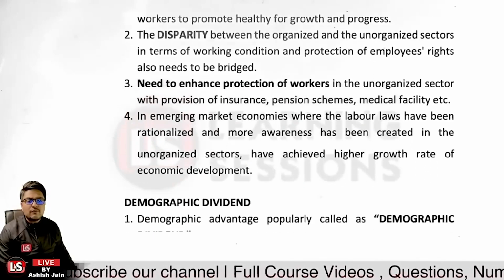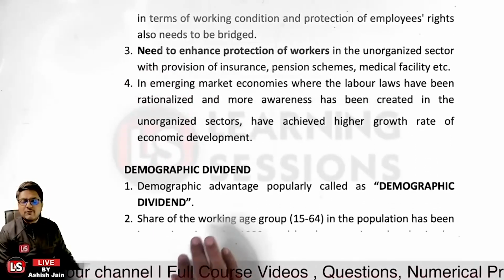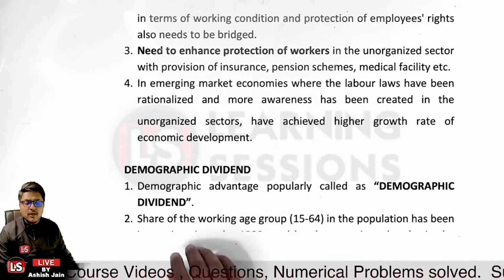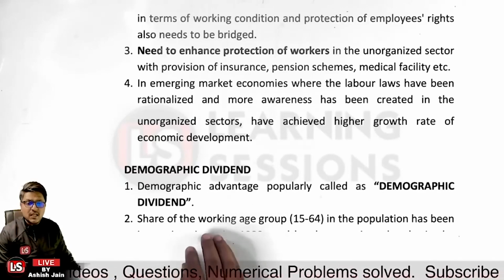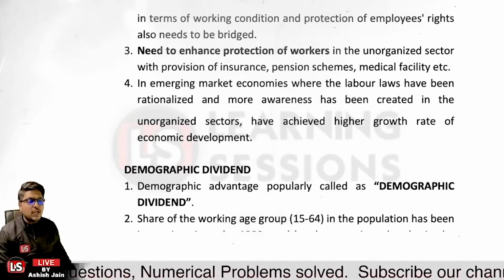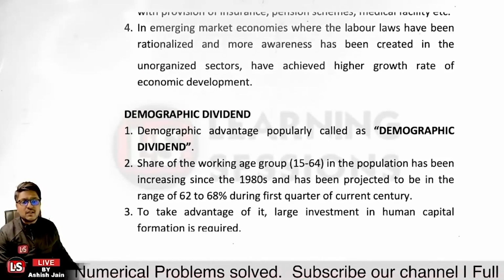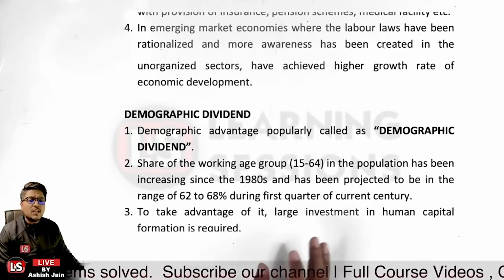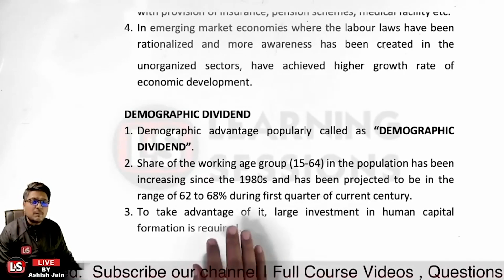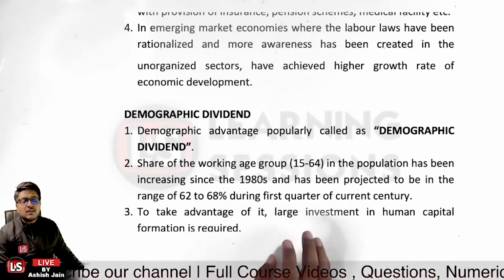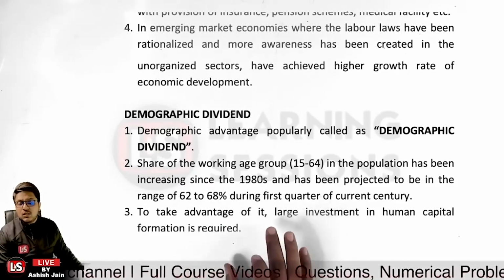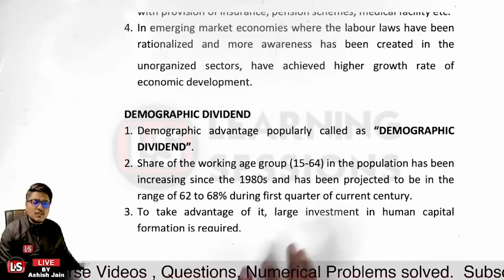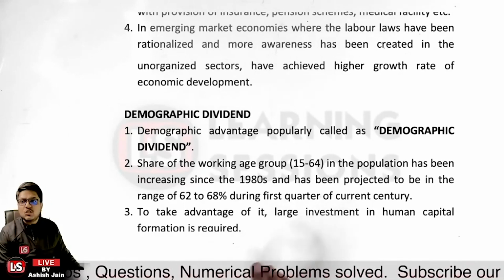Then it is related to the demographic dividend. What is demographic dividend? Demographic advantage, popularly called demographic dividend, because most of our population is related to the age group of 15 to 20 years, and it is basically keeping on rising. It keeps on increasing since the 1980s, and further has been projected to be in the range of 62 to 68% during the first quarter of the current century. Okay, so that is the advantage to the Indian economy itself, that most of the people over here are young people, and so as to take the advantage of this, large investment in human capital formation is required.